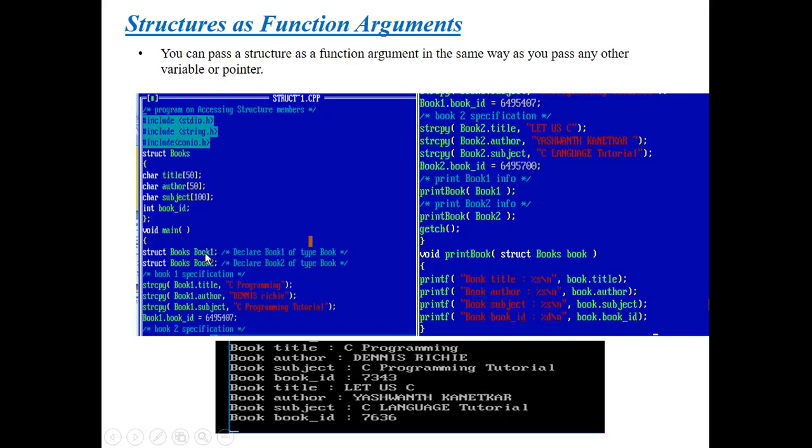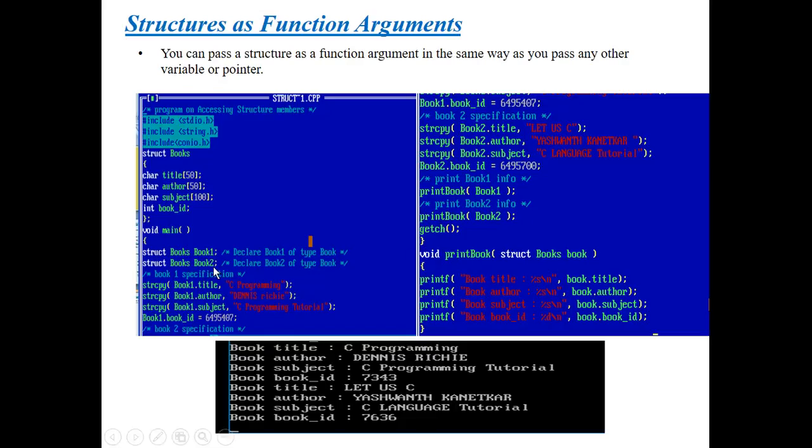Here too I have taken book1 and book2. These two are the structure variables. By using struct books I am taking these two variables. Next I have given the specification for book1, and next the specification for book2. And next, here we can observe the structure as function arguments.